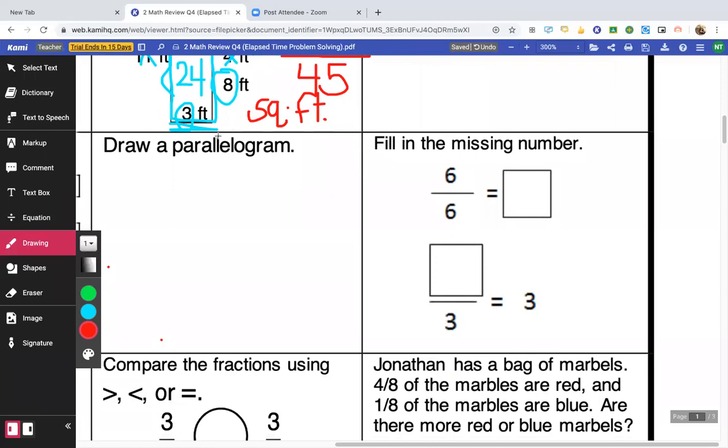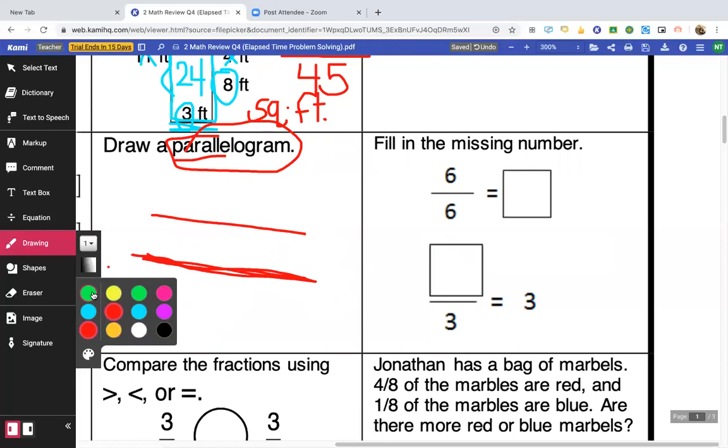All right, next one says draw a parallelogram. Parallelogram just means that it has the word parallel in it, and we know that parallel lines are ones that, this is going to be hard for me to draw because they're ones that will never touch. So if I've got one there and I've got one there, if those were really straight lines and they went on forever, they should never touch. Okay? And then I'm going to put the other 2 sides that are across from each other on the shape. They should also be parallel.